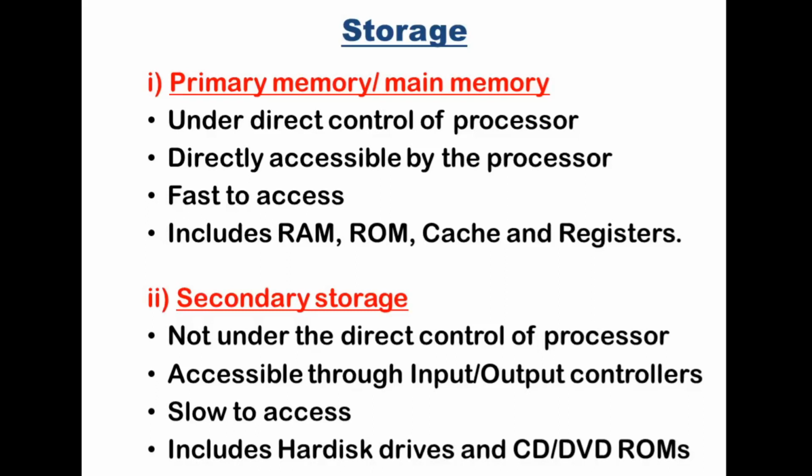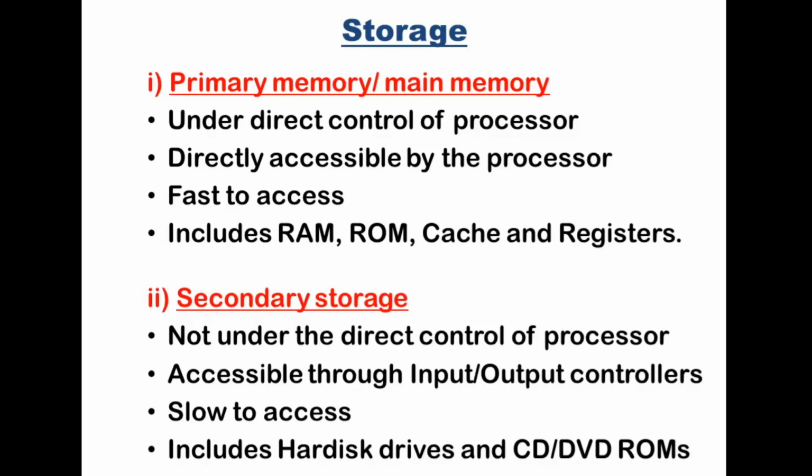It is under direct control of the CPU, meaning the processor, and the processor directly accesses the primary memory to store data and instructions or to communicate data and instructions to various parts of the computer system. Primary memory includes RAM, ROM, cache memory and registers.